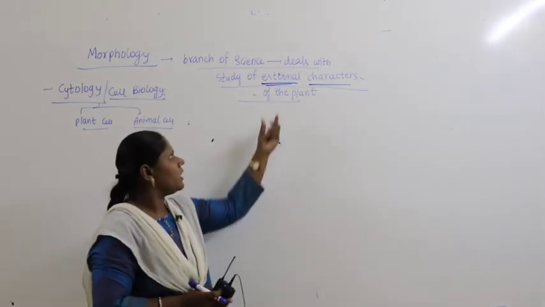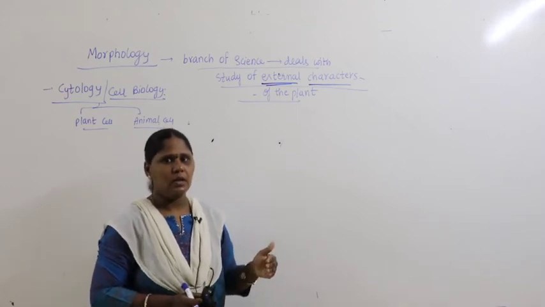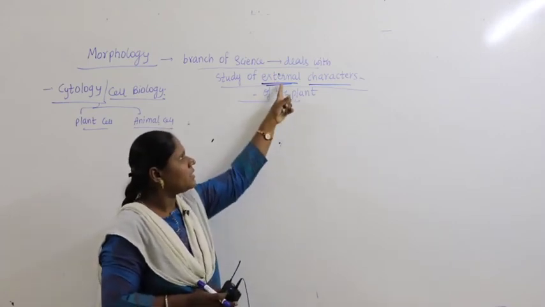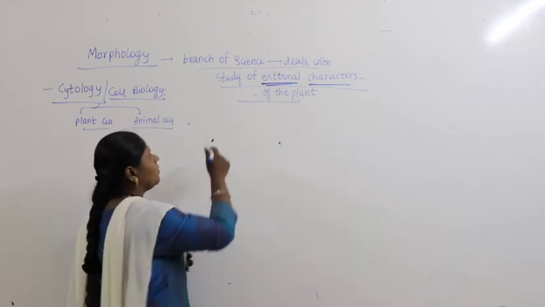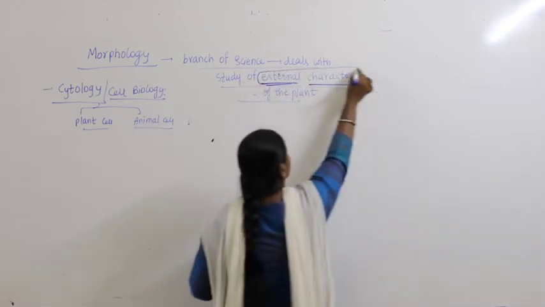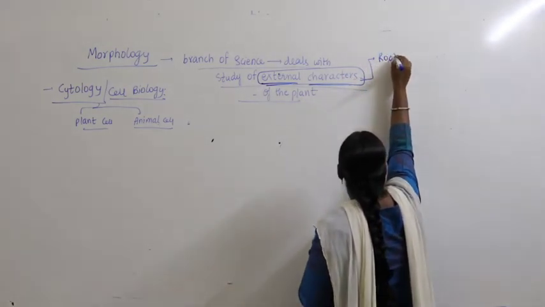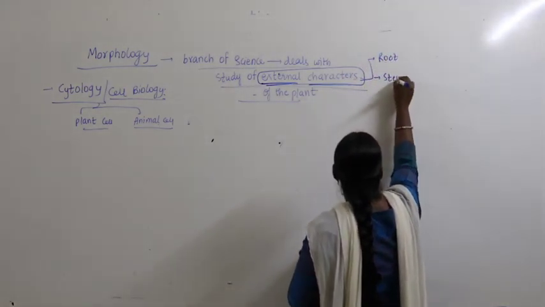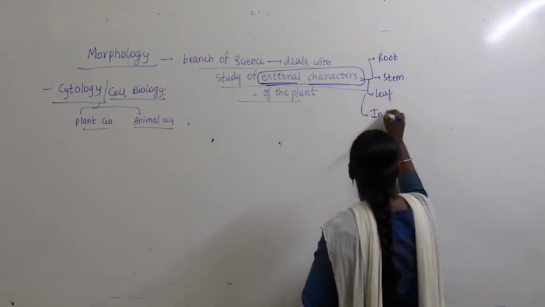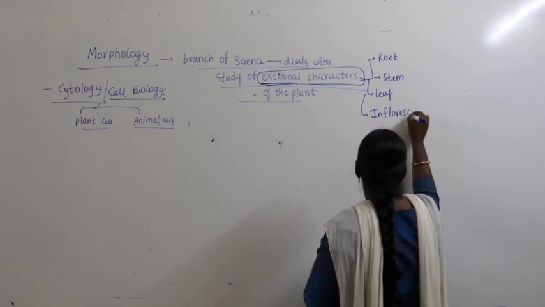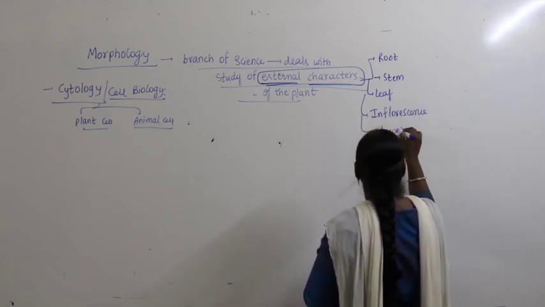Whenever you take a plant for study, for the complete analysis, if you look mainly for external characters, what are the external characters of the plant? These external characters are nothing but root, stem, leaf, inflorescence, flower and fruit.